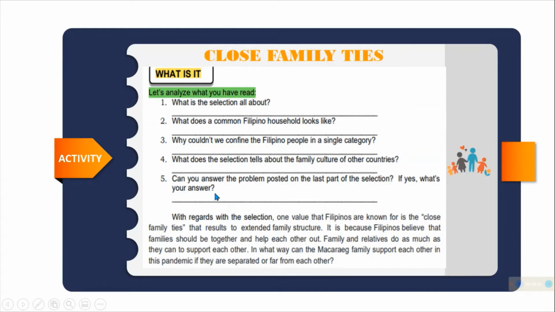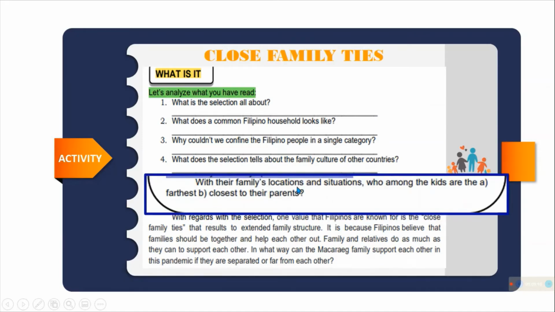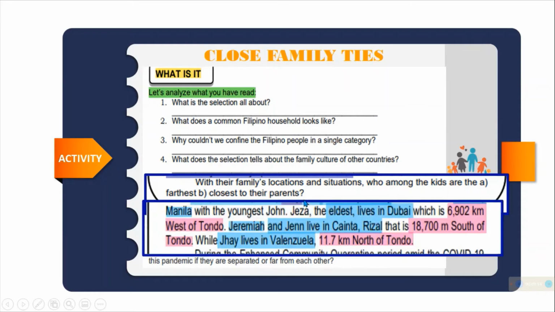So dito, tinatanong kung kaya ba natin sagutin yung last question. If yes, what is your answer? So ito yung tanong, with your family location situation, among the kids are the farthest or the closest to their parents. So ito yung distance na binigay: si Jessa, yung pinakapanganay, nasa Dubai, and then si Jeremiah nasa Cainta, and then si Jay naman nasa Valenzuela. Sino sa kanila ang mas malayo at sino sa kanila ang mas malapit?